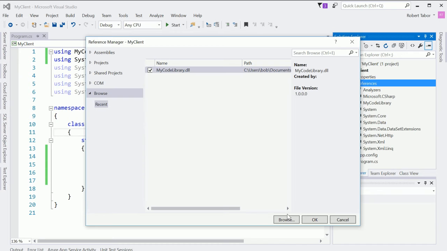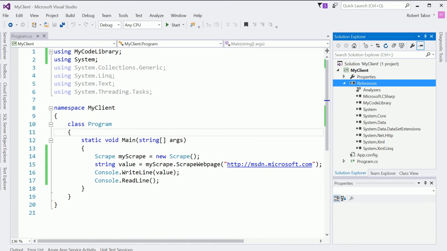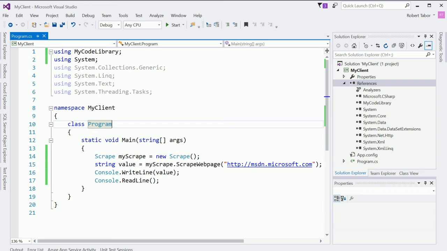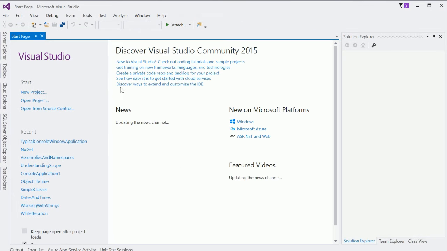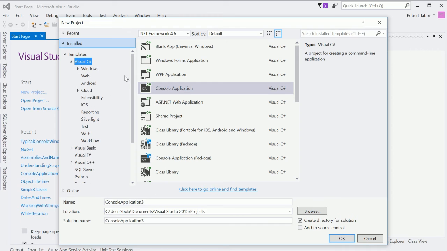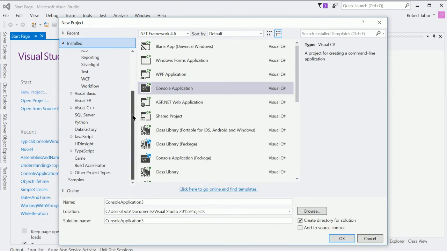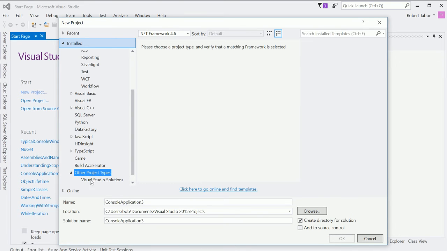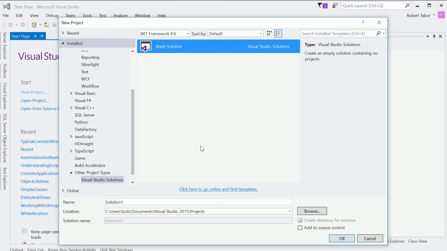All right, but wouldn't it be easier if we were to start this over from scratch and we were to create a single solution that had both the client and the code library in the same solution? So let's do that now. I'm going to actually open up a third copy of Visual Studio. And here, let's create a new solution. So what I'm going to do is actually scroll all the way to the bottom and choose Other Project Types, and choose Visual Studio Solutions, and find Blank Solution. Now, this might be in a different place, so you may have to kind of hunt around for it, but you ultimately want to choose Blank Solution.